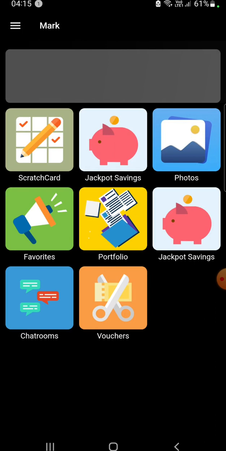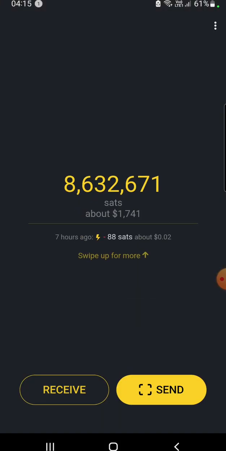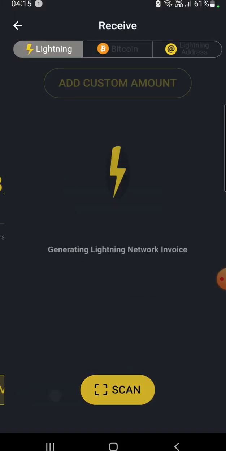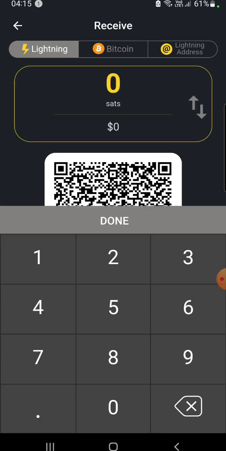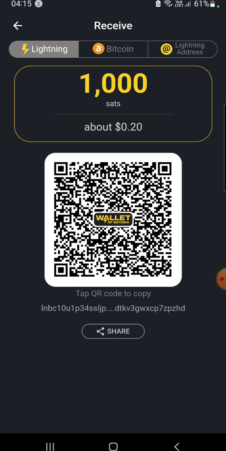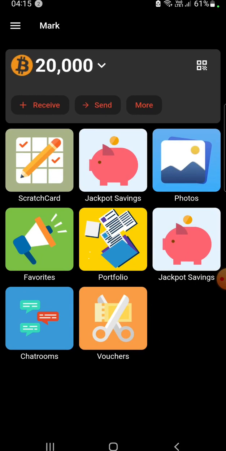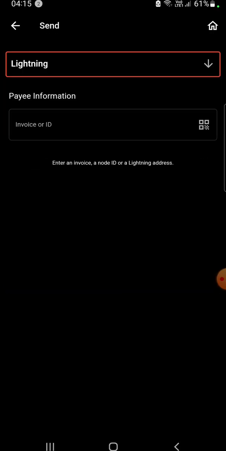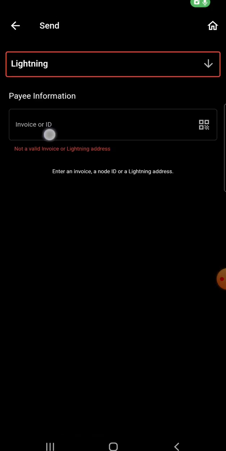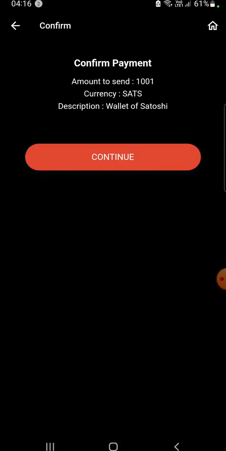So before I do that, let's go switch to the Satoshi wallet. I'm going to receive, let's say, no, I can put that in dollars or something, but I'm just going to put in, say, 1,000 sats, about 20 cents. I'm just going to tap to copy it, go back, send via Lightning, and then just paste it there. I can scan or I can just paste it. And I'm just going to send it.